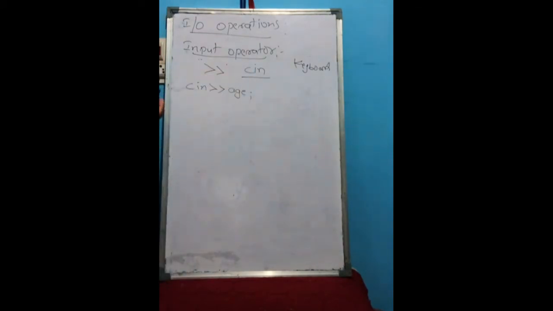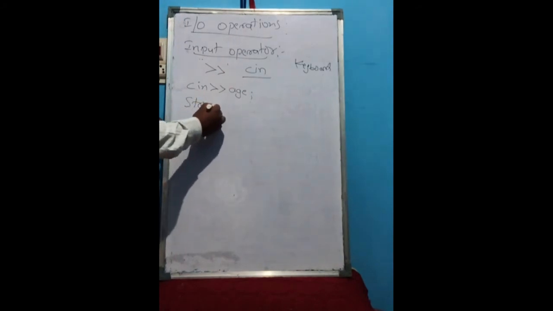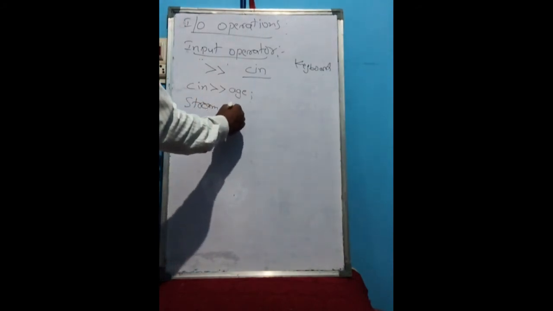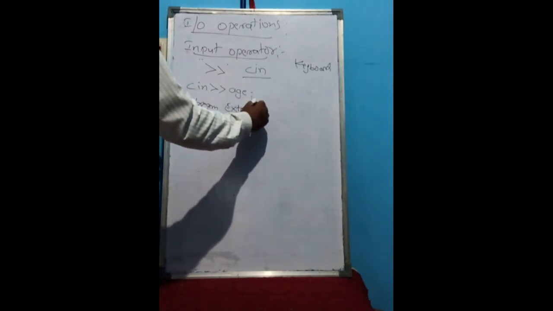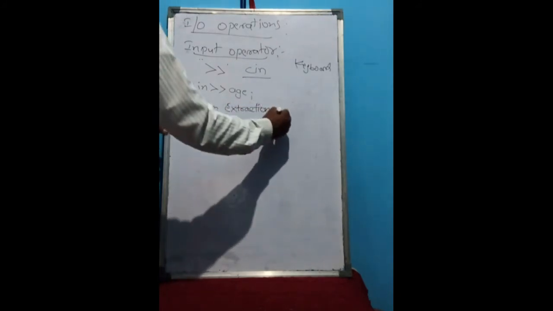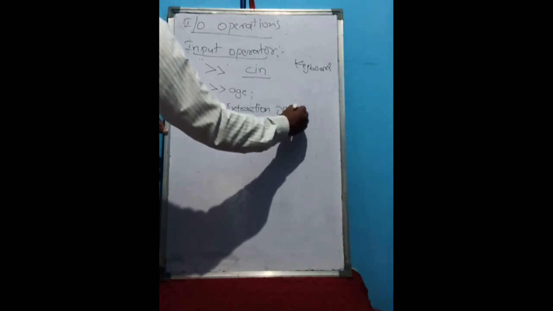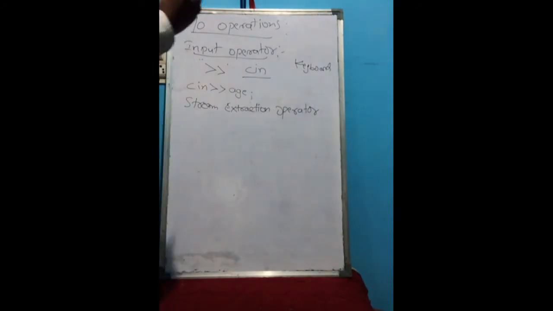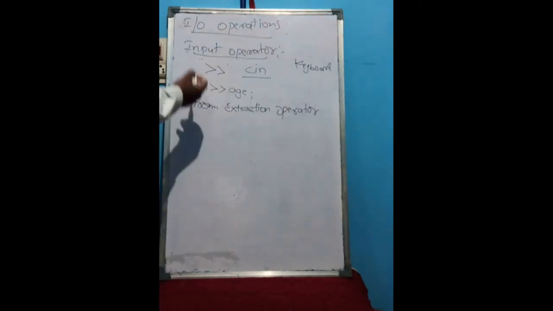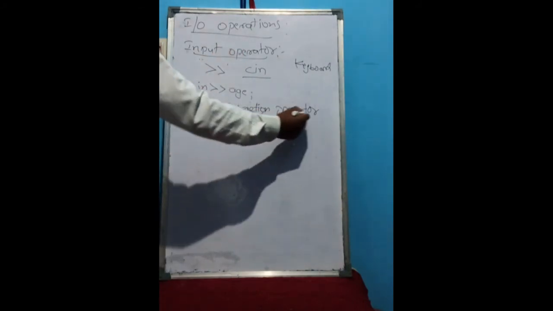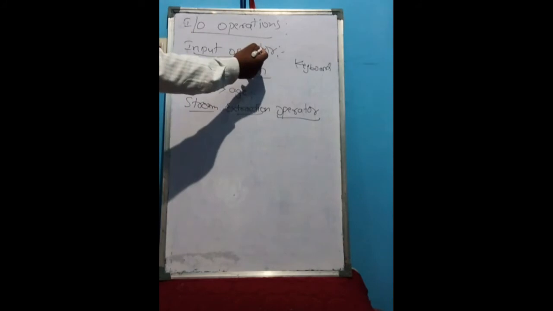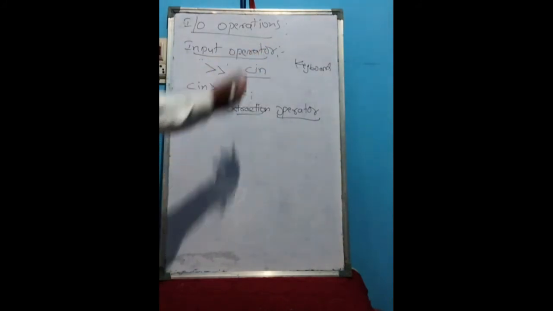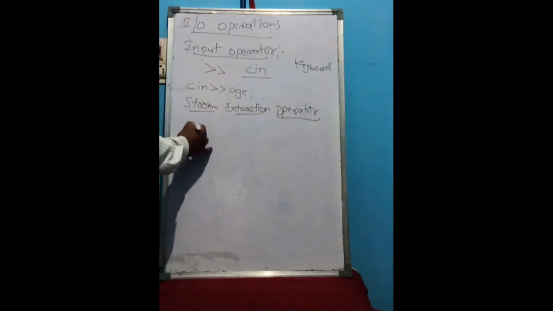We call this the stream extraction operator. Stream extraction operator means it receives and extracts the data from the keyboard and saves it in the variable. Remember this: another name for the input operator is the stream extraction operator. Now we will see the output operator.